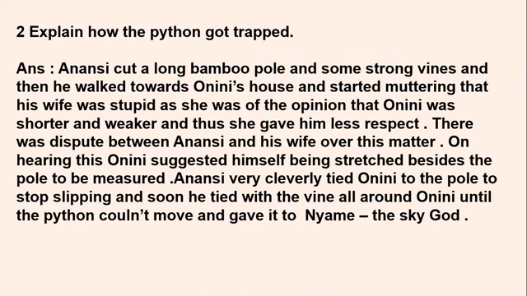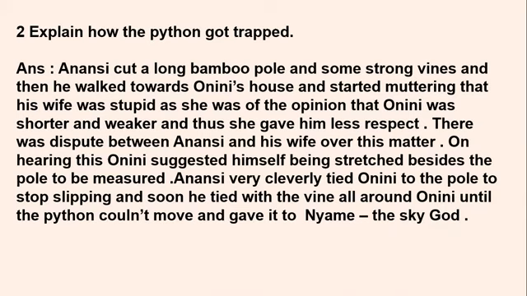He took a long bamboo pole and he took some strong vines. It's like the branches or the thread, you can say, which are there in the trees, which can be tied. And then he walked towards Onini's house with all the preparation, and he started muttering. Muttering means talking to himself, blabbering something to themselves.